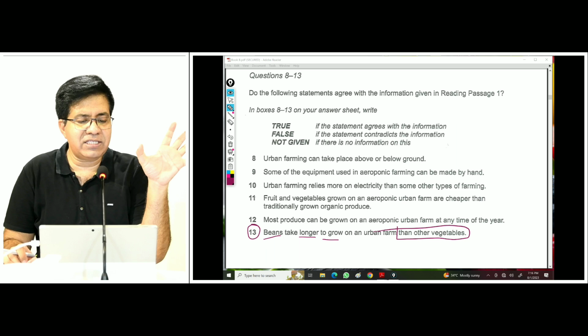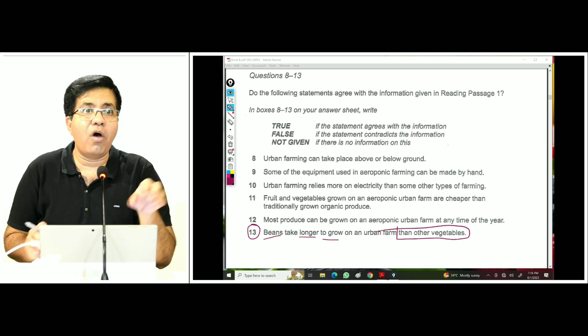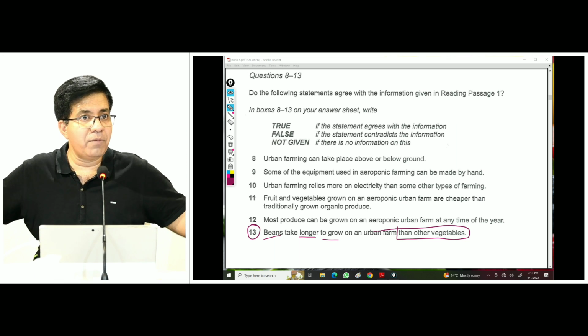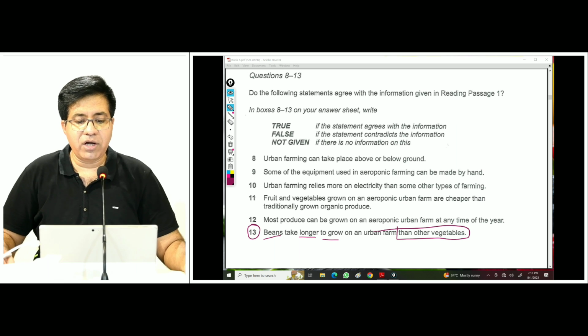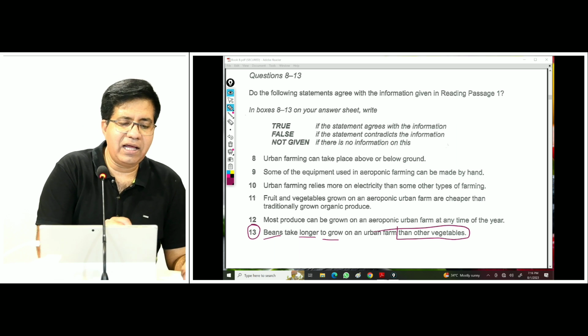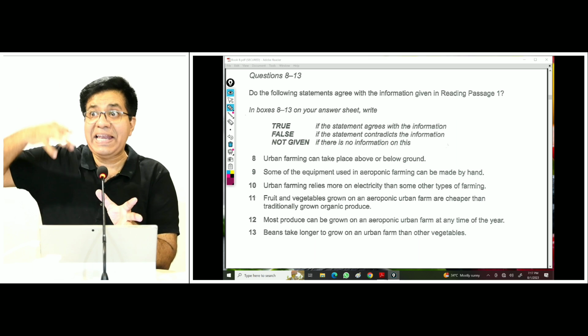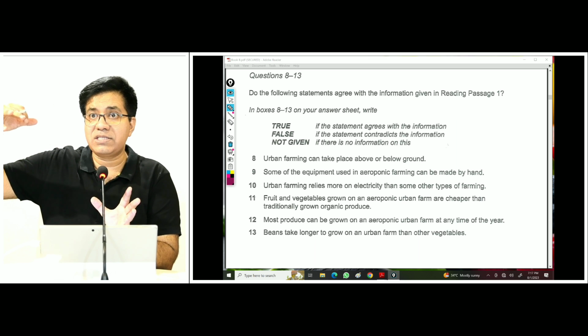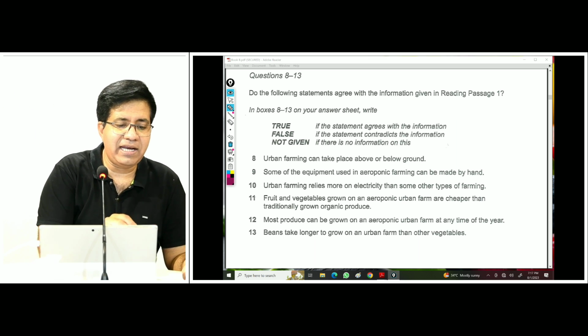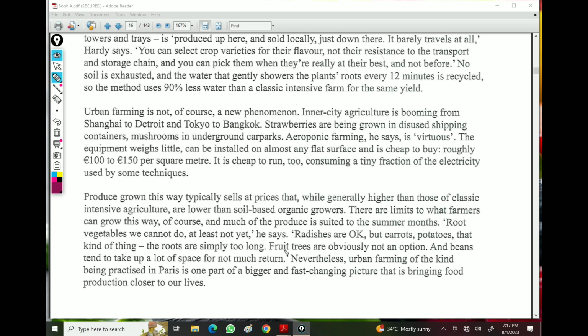Now if beans take longer to grow, longer means three months, four months, five months. If they take longer to grow in an urban farm than other vegetables, answer will be true. If than other vegetables, they take less time, answer will be false. And if the comparison is not given, then it is not given. Okay, come back. Which paragraph? Last paragraph, and there we have this beans. Third last line. Okay, let's read it from there.